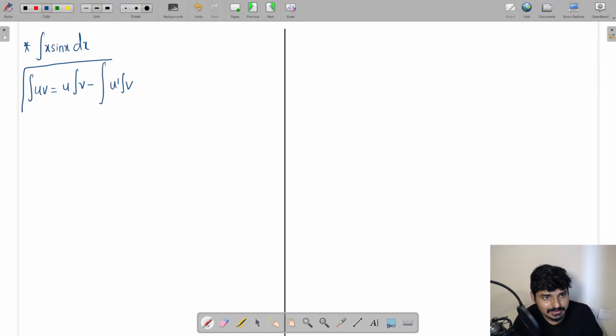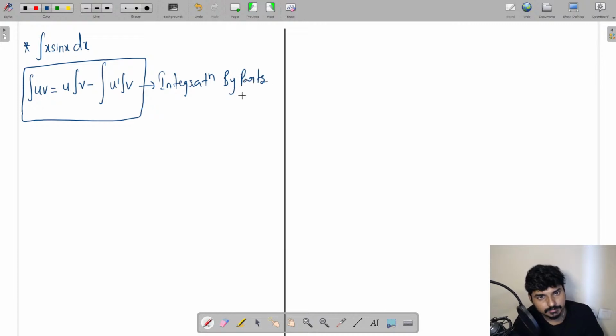So guys, this will be the formula of integration by parts. So I hope this is clear for all the students.